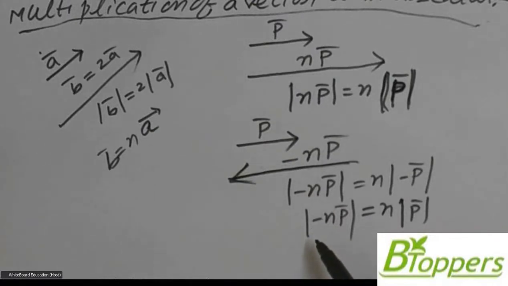Remember that modulus of any vector cannot be negative. So if two vectors act in opposite direction, or sometimes we say anti-parallel, then one vector can be expressed as a negative scalar multiple of the other vector.